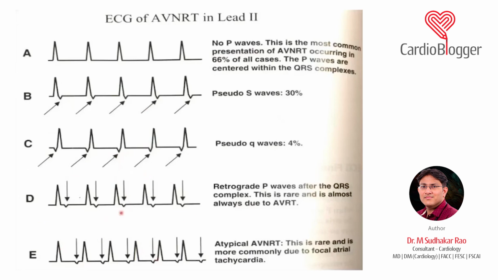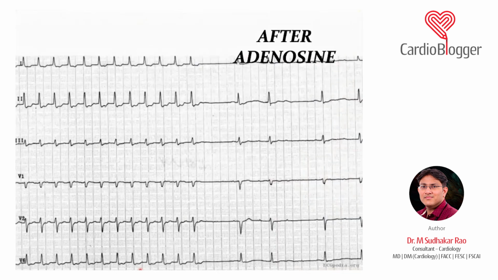However, if you see a picture like this, as I already told you, long RP tachycardia, atypical AVRT and atypical AVNRT, also known as PJRT, are down in the list. The first differential becomes a focal atrial tachycardia. Right? So till now, you should have a very clear picture in the mind.